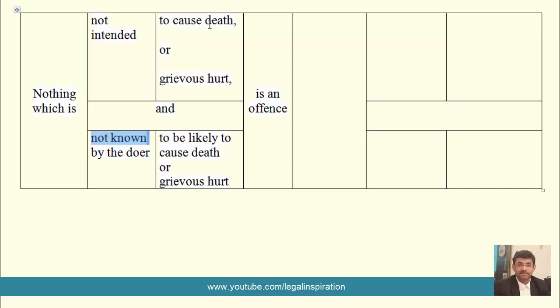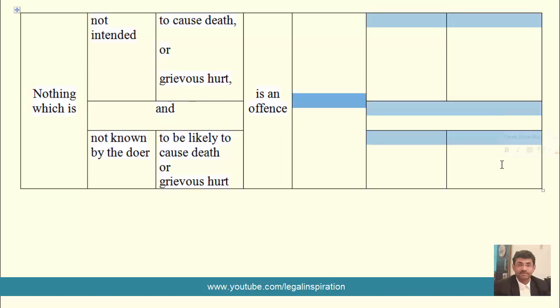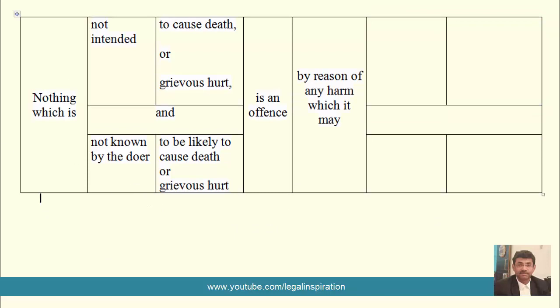So in absence of the intention and in absence of the knowledge by the doer of doing these things, no intention to cause death or grievous hurt, and at the same time absence of knowledge of the possibility of death or grievous hurt, it is not an offense. But still there are certain things to be understood here to make complete sense of section 87.